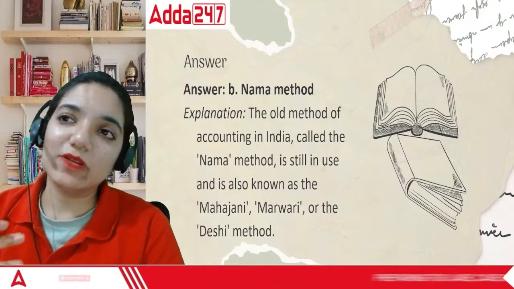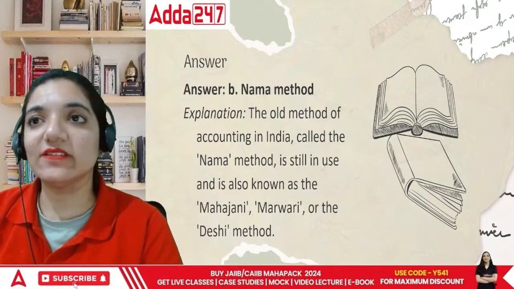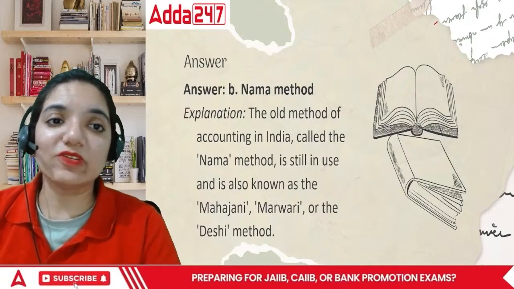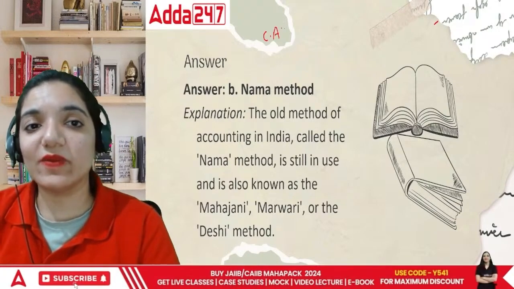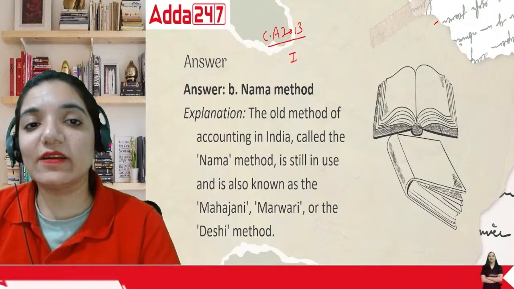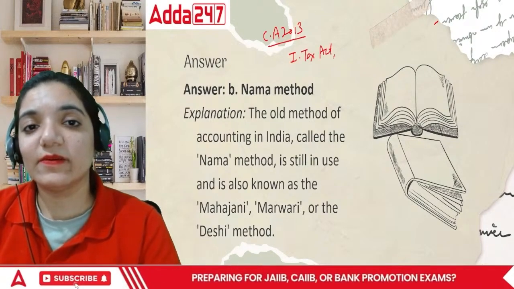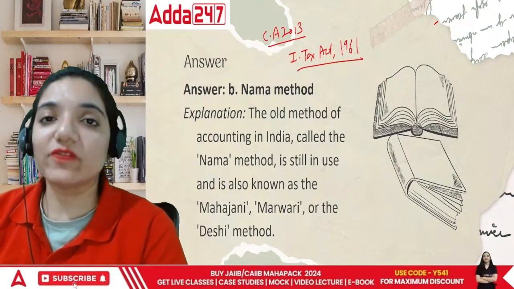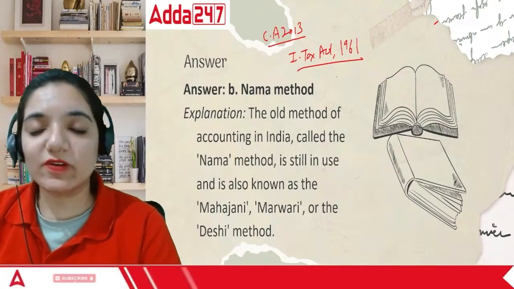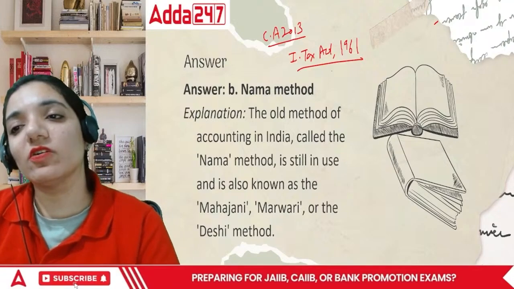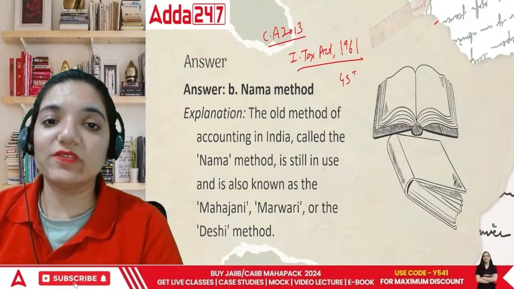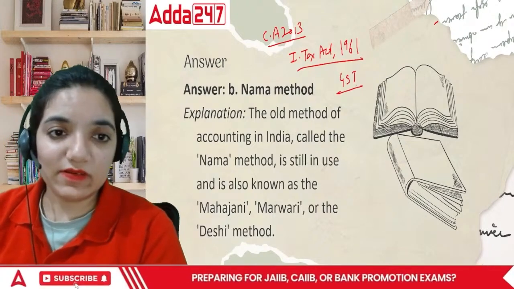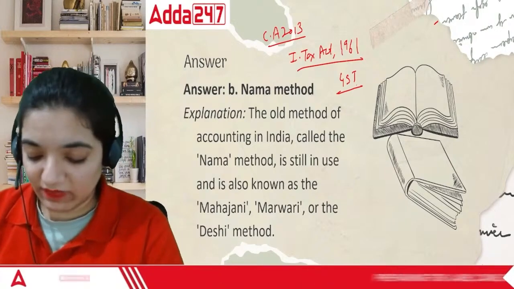But if I talk about the maintenance of books, none of these methods are used in terms of the income tax department, because ultimately the books are prepared either as per Companies Act 2013 or as per Income Tax Act 1961. So we are following these two areas in terms of maintenance of the books of accounts, though the maintenance of books is also required, related only to stock, purchase and sale, when it comes to GST as well. So different acts require maintenance of books in a different manner. So the Nama method is definitely not given in any of those books.